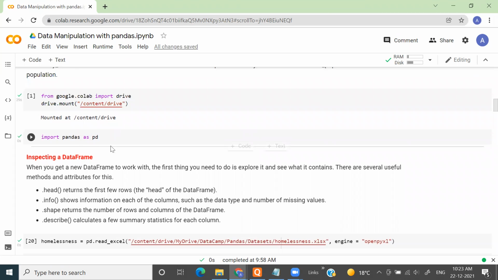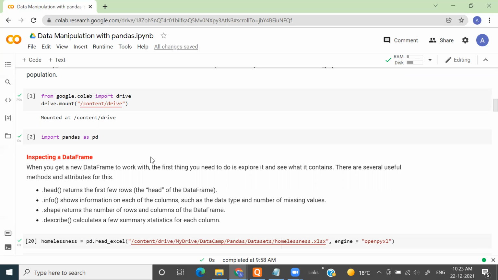All right. So first of all, we need to bring our data, which is there in our Google Drive, into our Google Colab environment. And the first thing that we do to make this happen is we make a connection between our Google Colab and Google Drive, right? Once you have imported your data into Google Colab, what is the first thing you need to do? You need to inspect your data. When I say inspect your data, basically you need to check 4 things. Actually, it can be more than 4 things, but at least you should check 4 things.